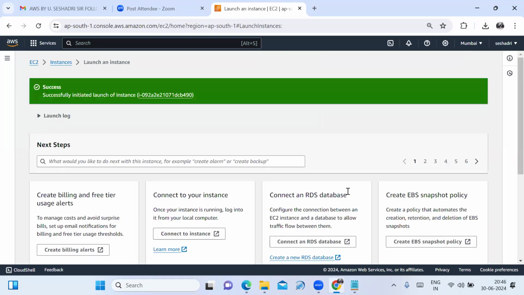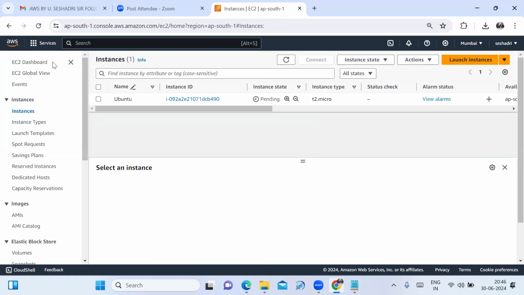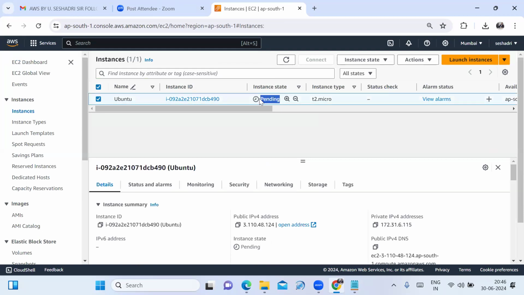See, friends, successful. I have to click on the instances. See, friends, what is the instance state? Pending. Wait for 1 or 2 minutes. Once the instance state is running, then I am connecting to the Ubuntu server. If you move this scroll bar, it is showing the details.